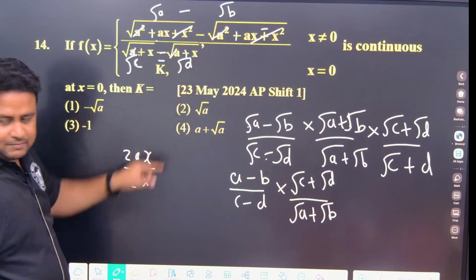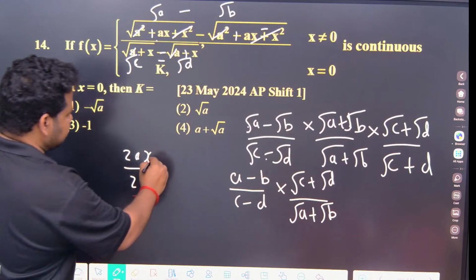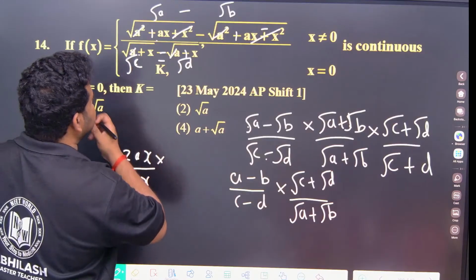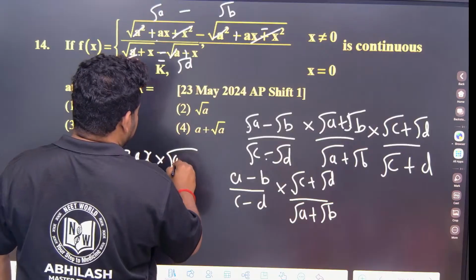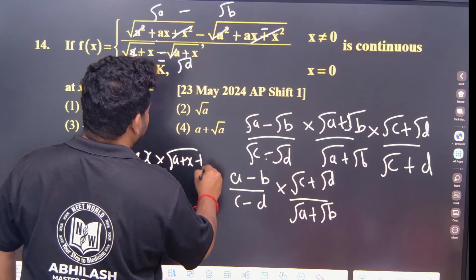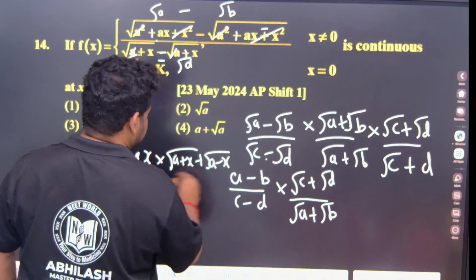Directly in the question I am writing. A minus b, c minus d. This into root c plus root d. Root c is root of a plus x plus root of a minus x. Be careful here.